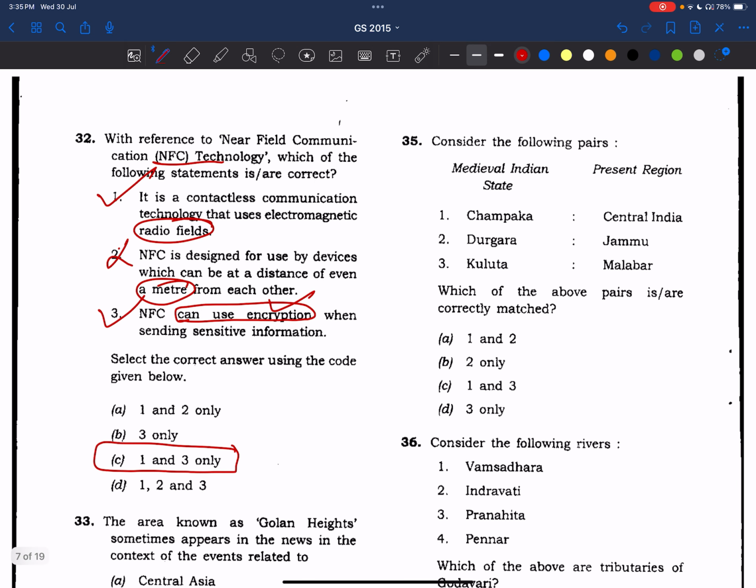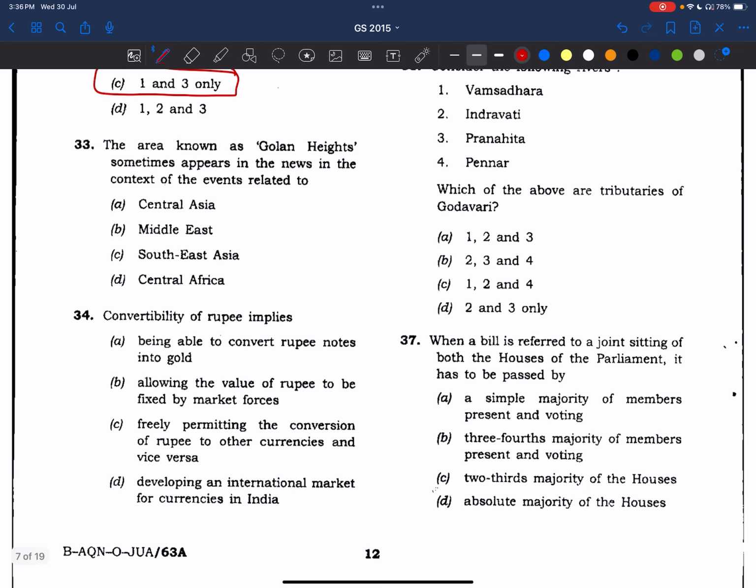So we need to read about NFC and other technologies which are based on radio waves, like Fast-tag and all these things. Okay, I'll try to make notes on it and share them on Telegram. Okay. Now coming to the 33rd question.